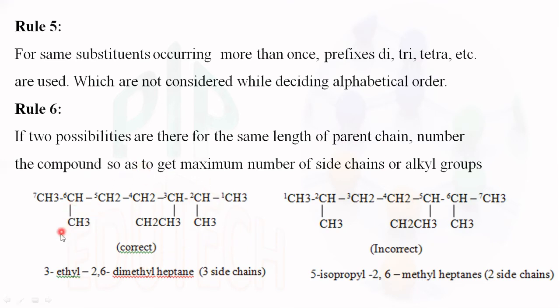And the naming of the substituents. Here it is methyl, here it is methyl. So 2, 6. The third one is an ethyl group. According to alphabetical order also, E will come first, and also the ethyl branch comes first. Maximum number of side chains. So 3-ethyl-2,6-dimethylheptane, 3 side chains. So this naming is correct and this one is incorrect.